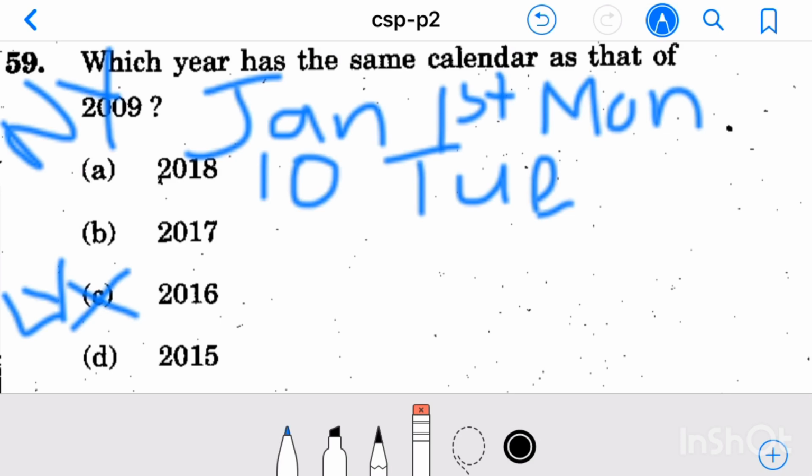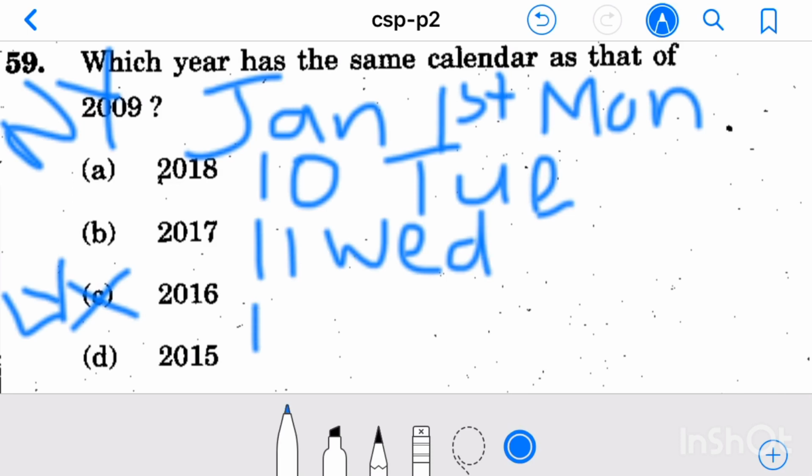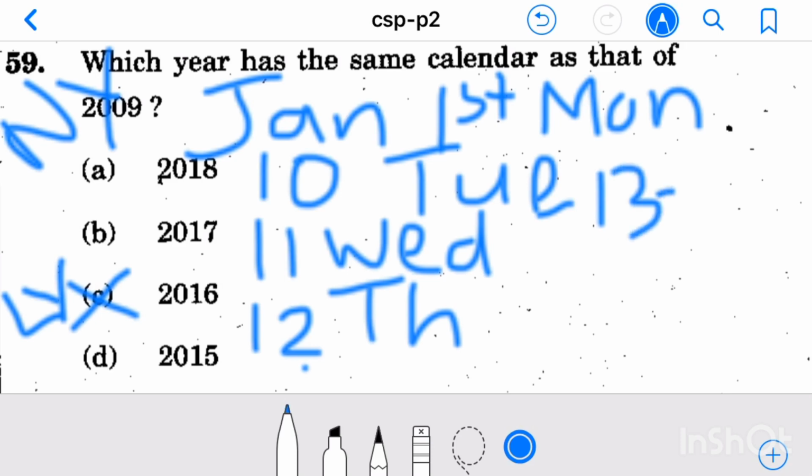So, 2010 January 1st is Tuesday. Then 2011, January 1st will be, 2010 is a normal year, so the days will advance by 1 more day. Then it will be Wednesday. 2012 will be, 2011 is a normal year, so it will be Thursday. Then 2013, 2012 is a leap year.